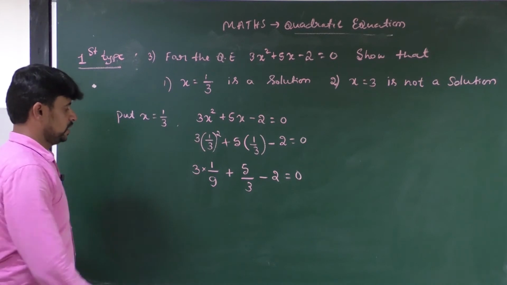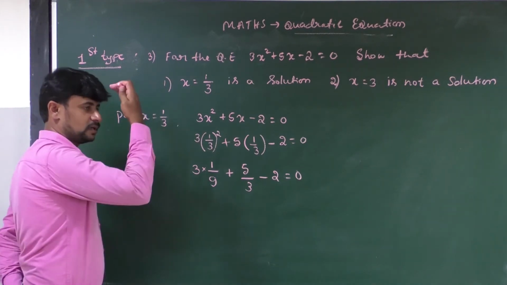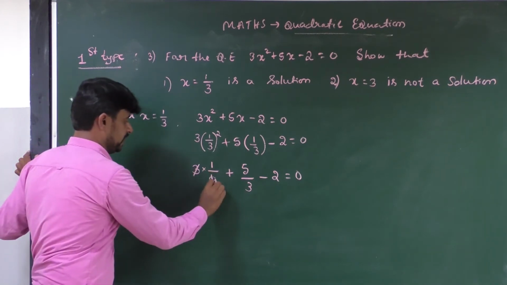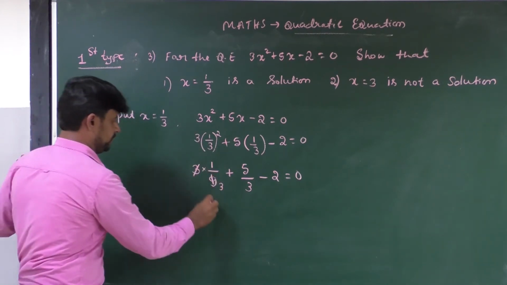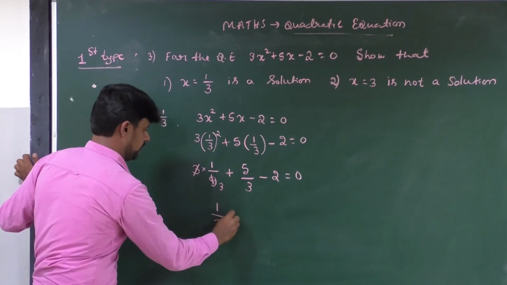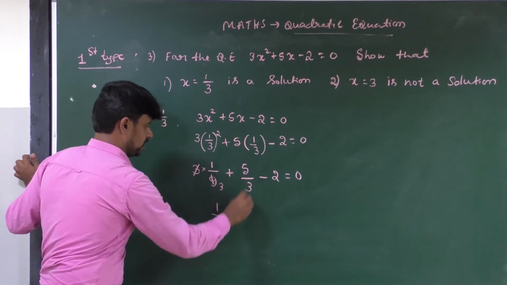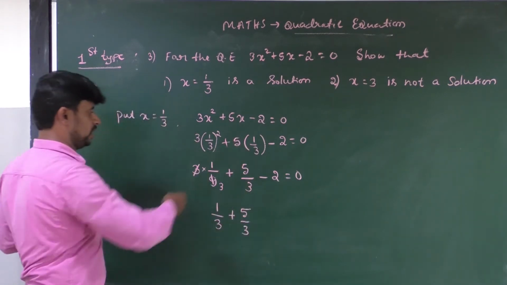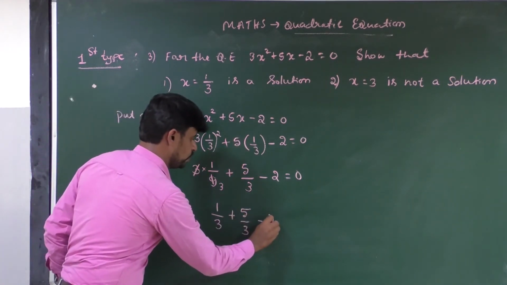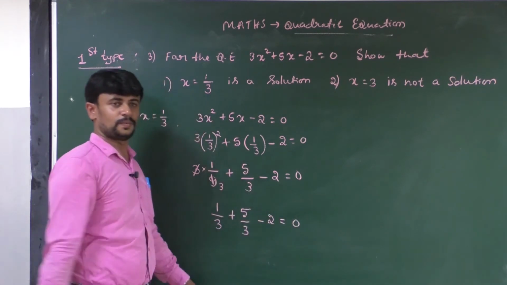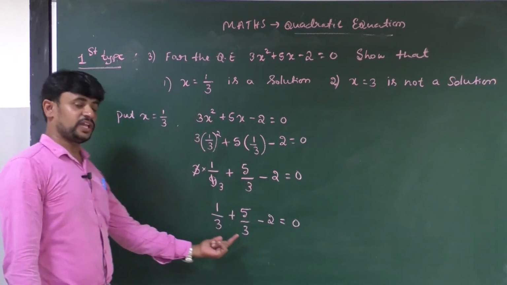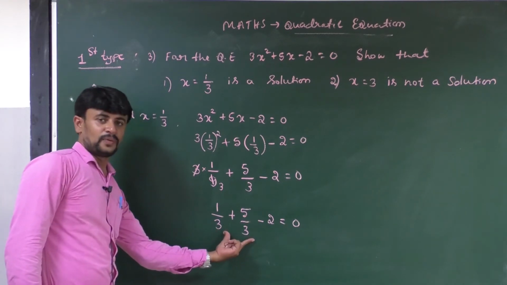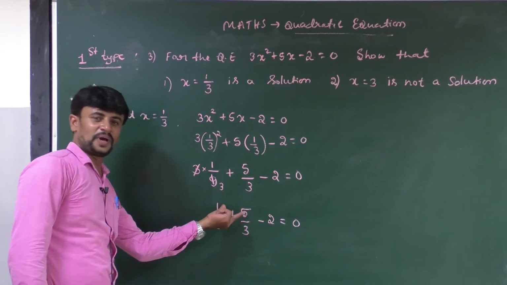Then is there any simplification? First, do that simplification. 3 ones are 3, 3 threes are 9. Then it becomes 1 by 3 plus, here we can't do any simplification, write as it is, 5 by 3 and minus 2 equal to 0. What can we do in the next step? Very simple. When the denominators are the same, you have to add the numerators.